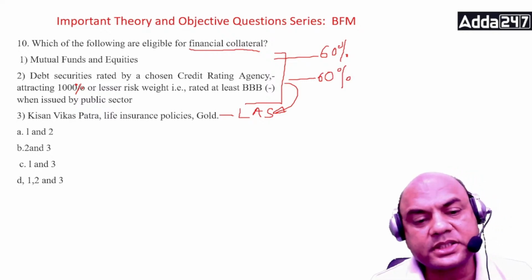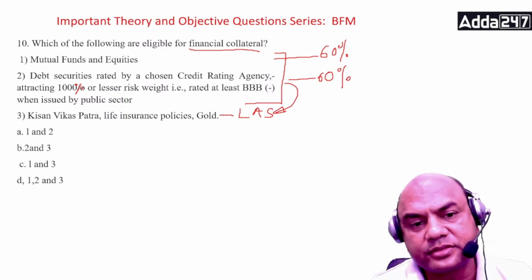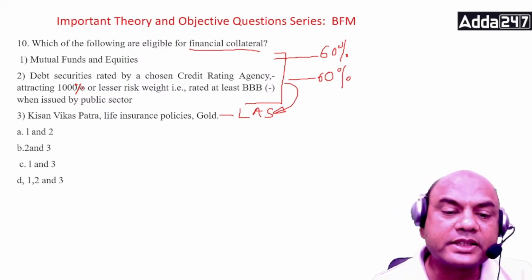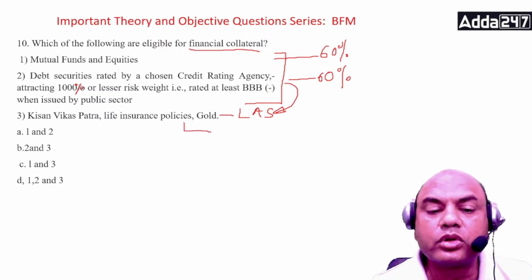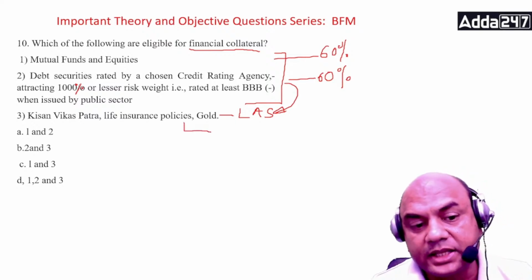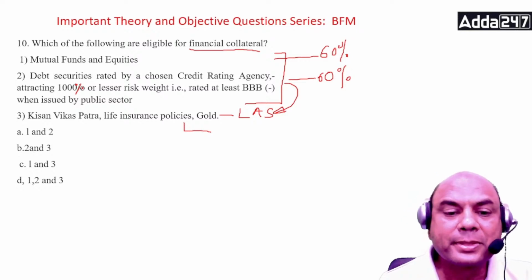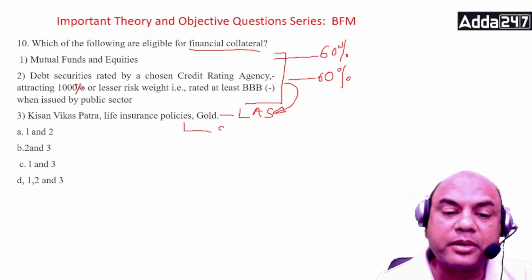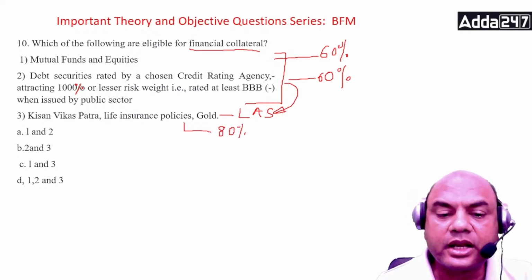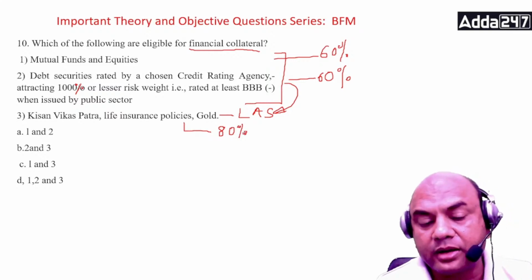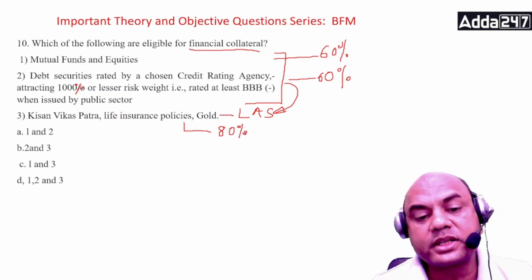LIC policies and Kisan Vikas Patra are sure shot financial collaterals. Against LIC specifically, some banks give around 80% of the sum assured, depending on bank to bank.